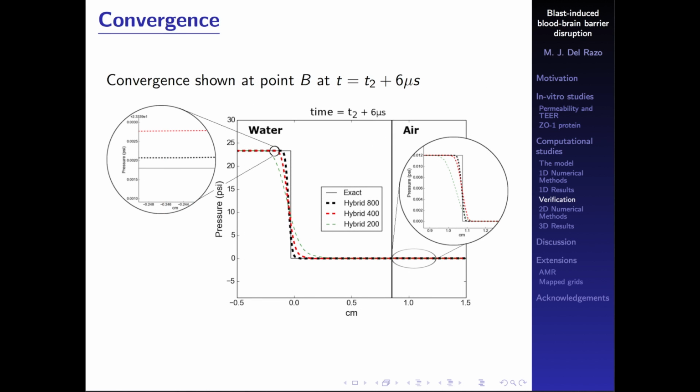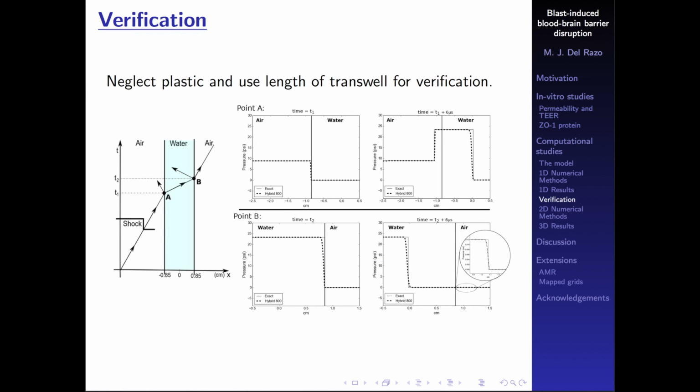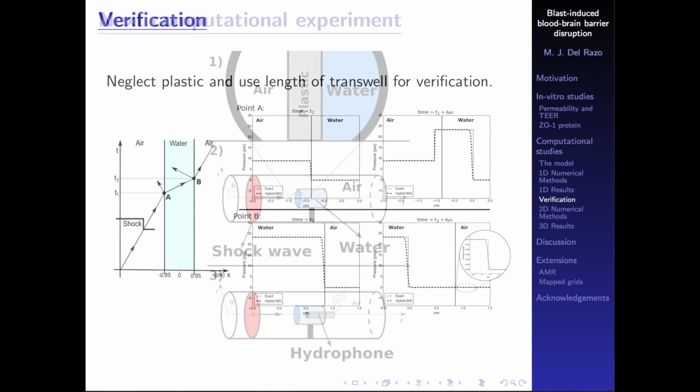We also studied the convergence, so we just did three different grids between 200, 400, and 800. And as we can see in the different regions, our method is actually converging to the exact solution as well. This is actually from this last time, so it has information from the 2 reflections in between the interface.